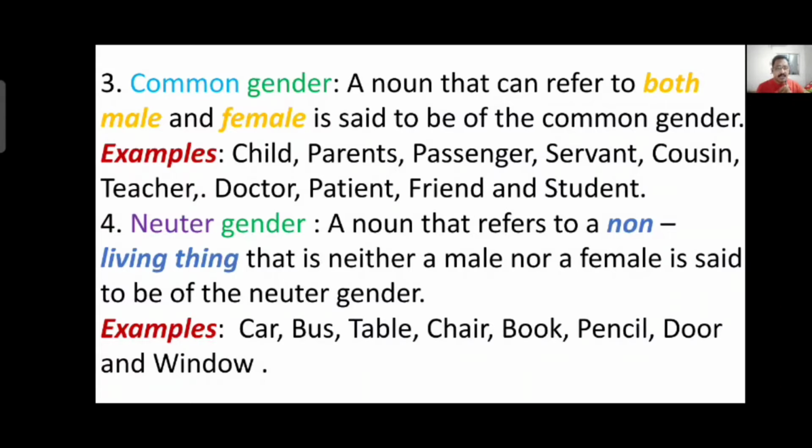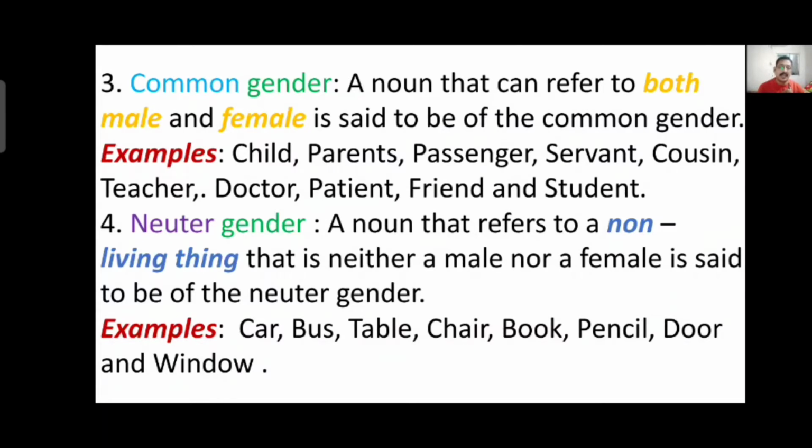Passenger can be male passenger or female passenger. Servant, male servant or maid servant. Cousin, cousin brother, cousin sister. Teacher, male teacher, female teacher. Doctor, lady doctor or male doctor. Patient, male patient, female patient.